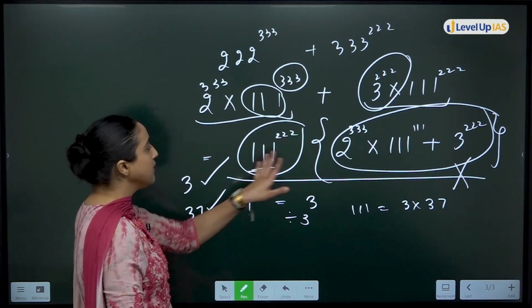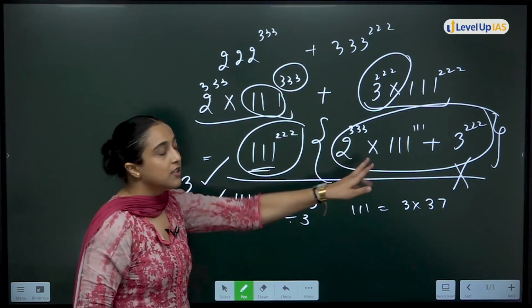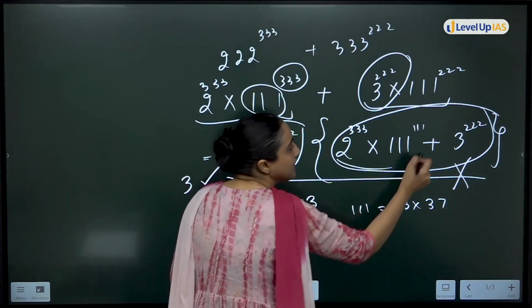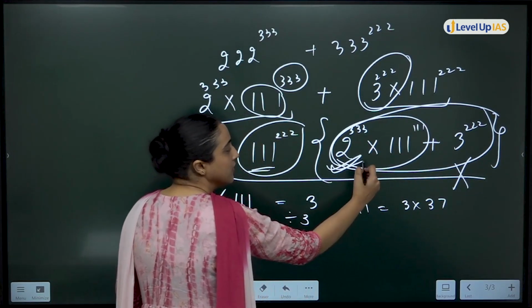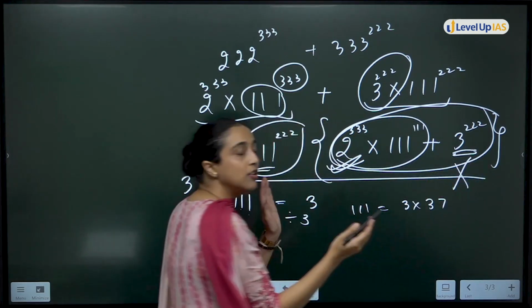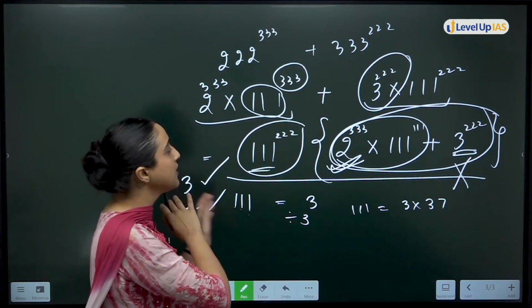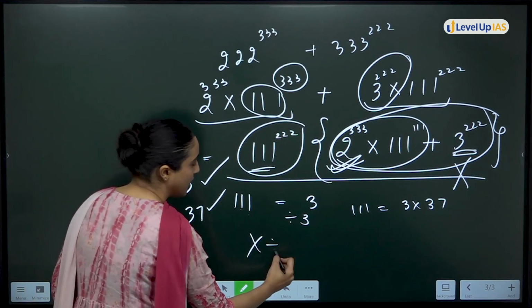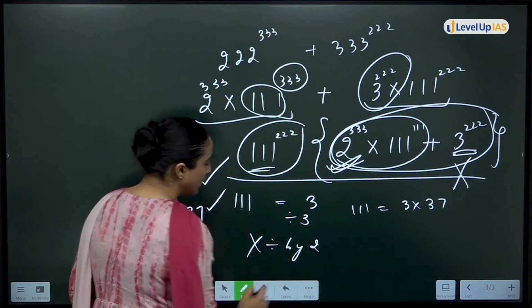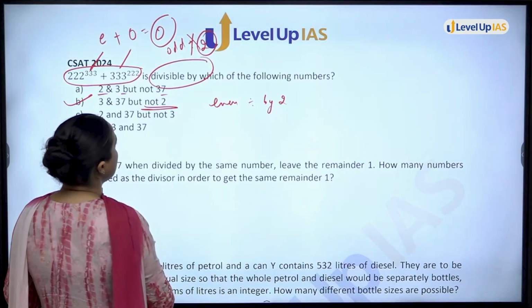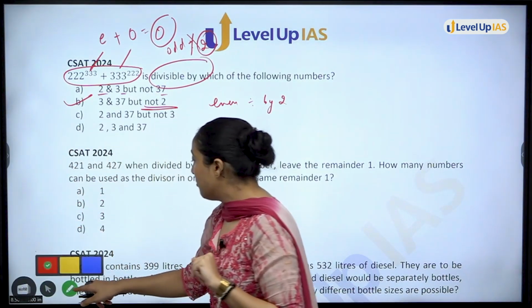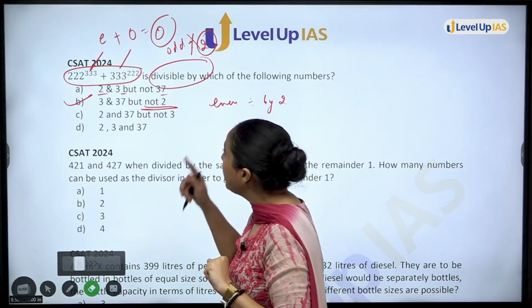Okay. This is not divisible by 2. Further checking whether the whole term is divisible by 2 or not. This is even because here there is a 2. This is odd. Again, total will be odd. That means the complete term is not divisible by 2. So your answer will be what? It is divisible by 3. It is divisible by 37, but it is not divisible by 2.